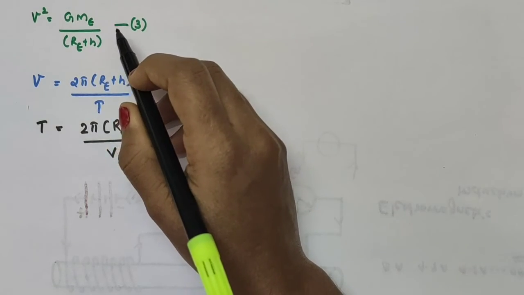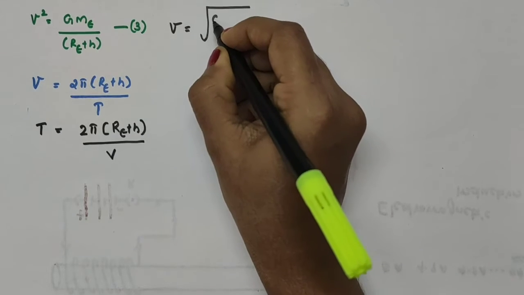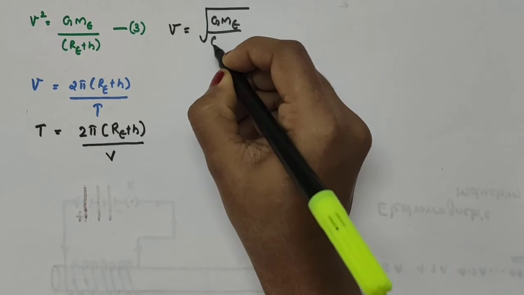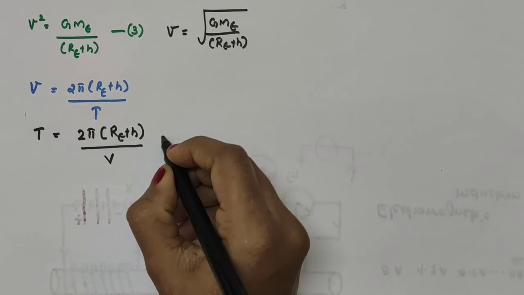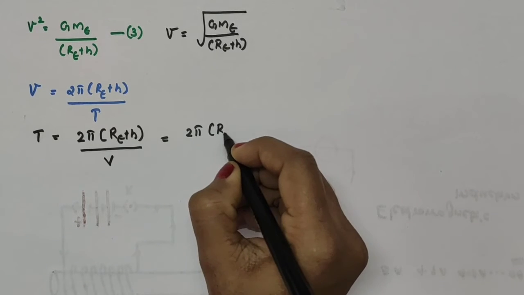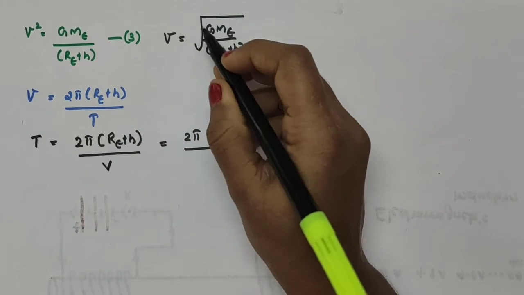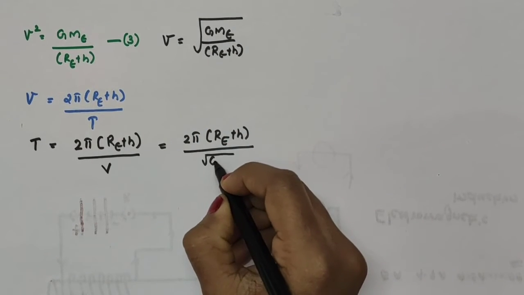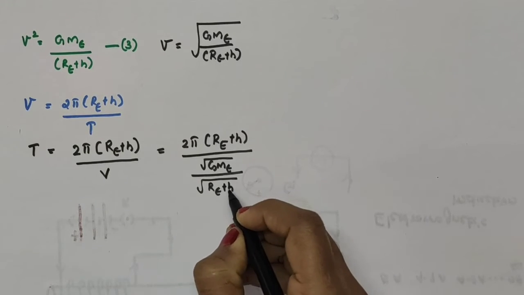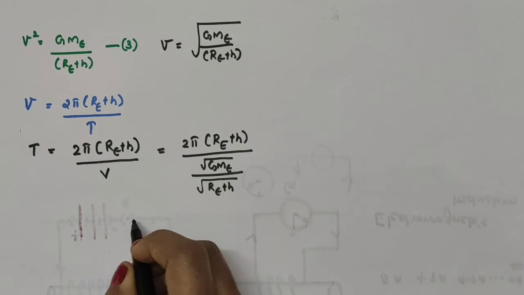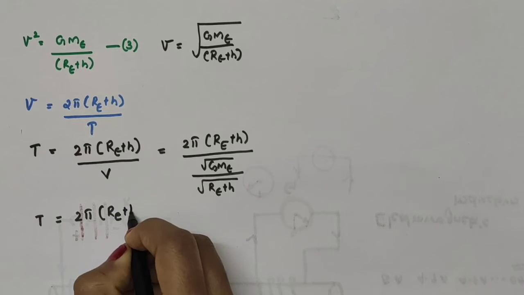From equation number 3, we have v square is equal to this. So v is equal to square root of GMe divided by Re plus H. So I am substituting this here, so that this becomes 2 pi into Re plus H divided by v, where v is square root of GMe divided by square root of Re plus H. Multiplication with reciprocal, so this leads to T is equal to 2 pi into Re plus H,